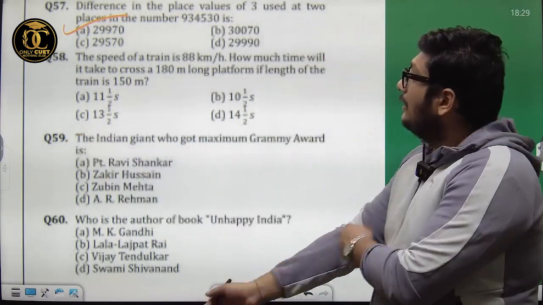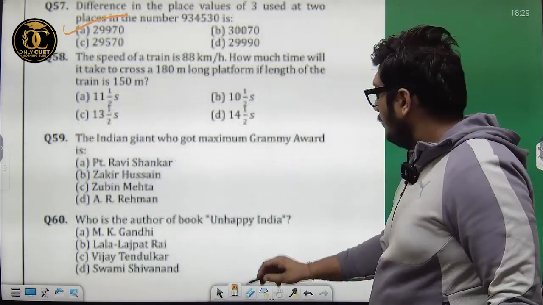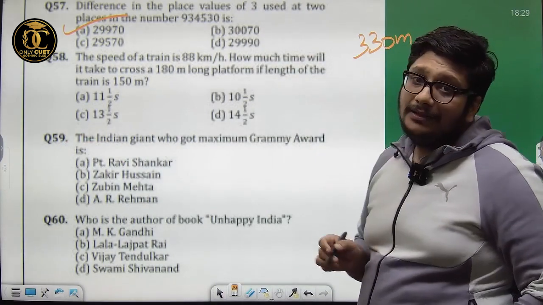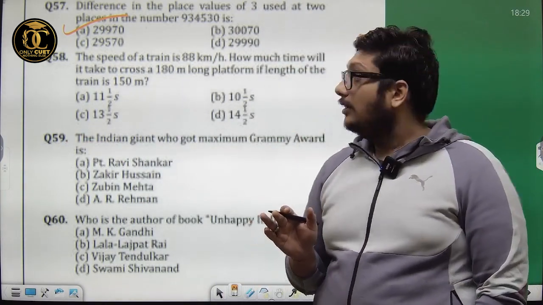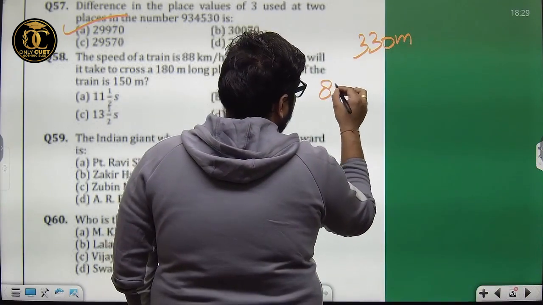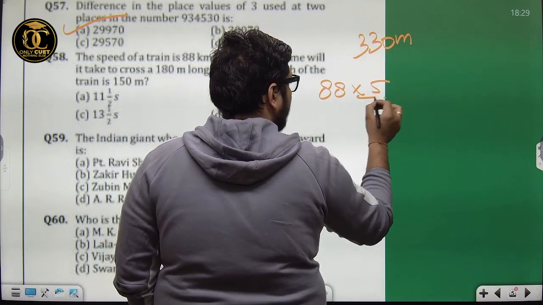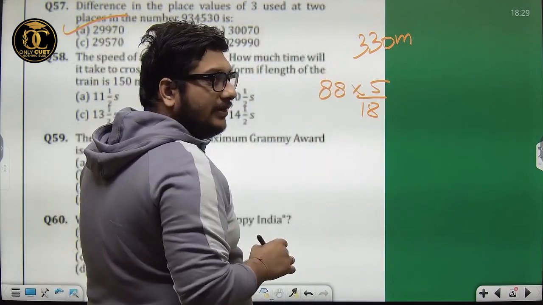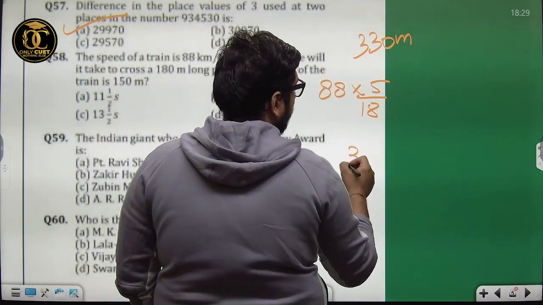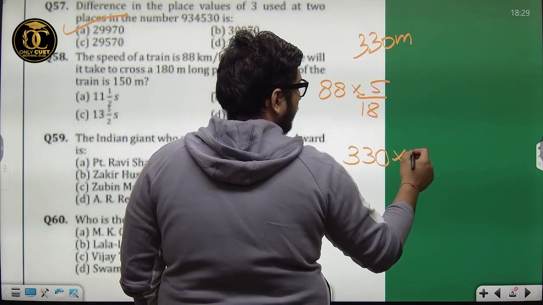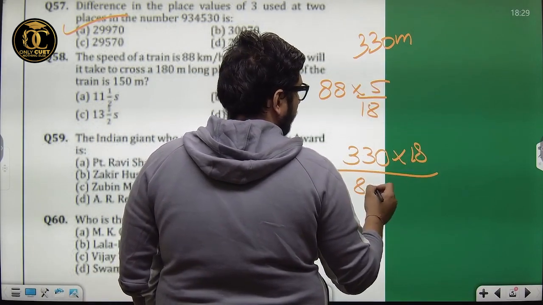That is, total distance covered here would be 330 meter and not 180 meter. That is something we have to be very cautious with. Now speed of the train is 88 kmph. Converting 88 into 5 upon 18. Distance upon speed we have to do 330 into 18 on 88 into 5.